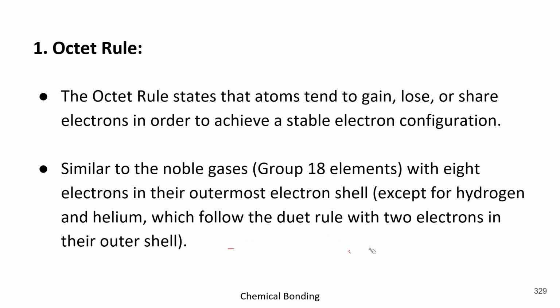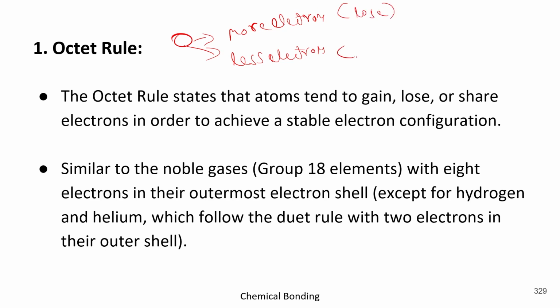Thereafter, how does an atom, like this is an atom, if it has more electrons or it has fewer electrons, how can it get stability? So in case of more electrons, it is required to lose them. In case of fewer electrons, it is required to gain them.